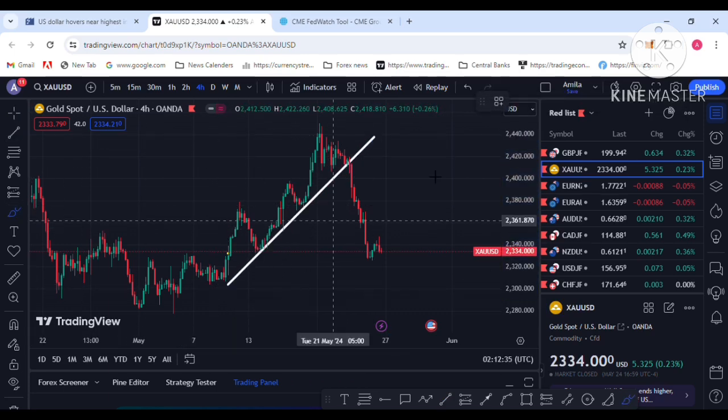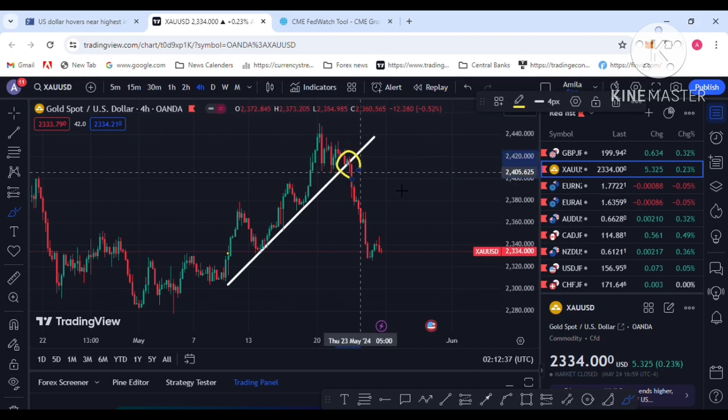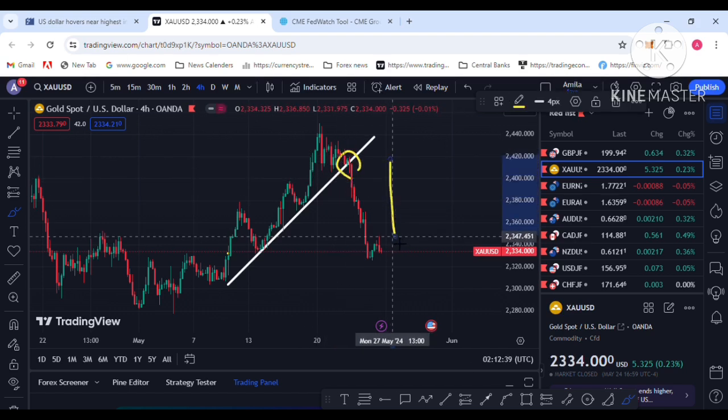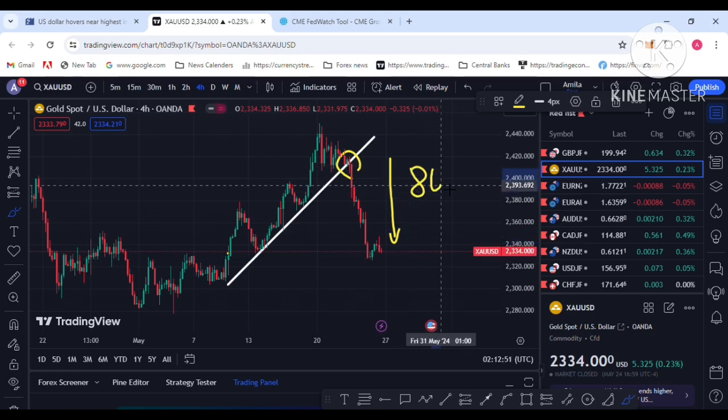This is the trend line. I am on a weekly chart. The trend line broke out last week and gold made a huge drop to the downside. The reason is huge dollar demand. Gold price dropped $80 to the downside last week.